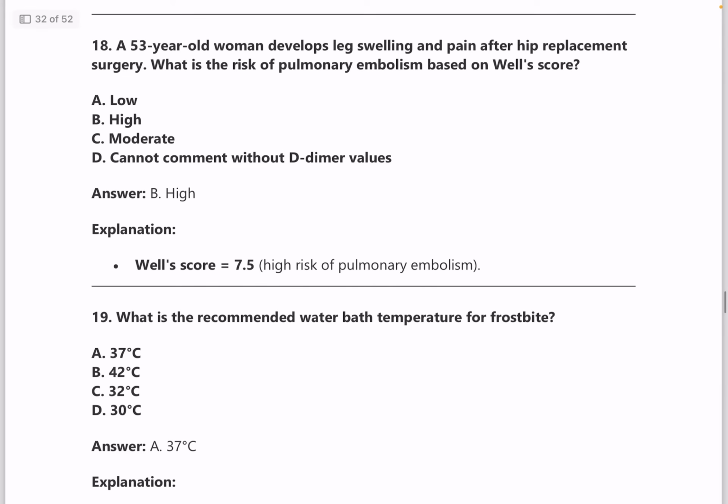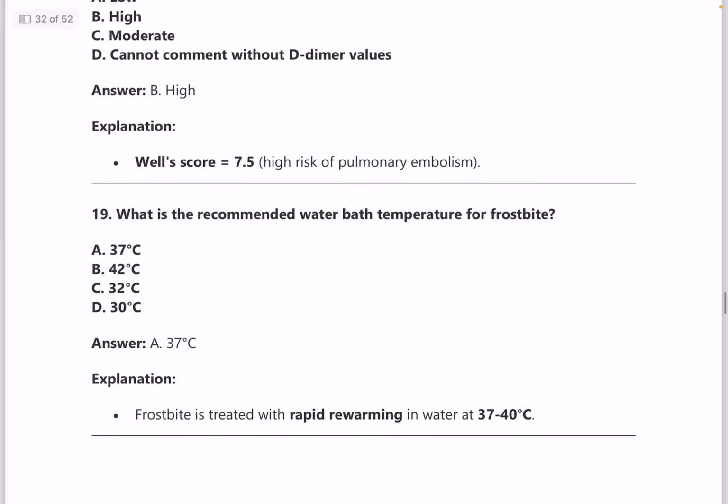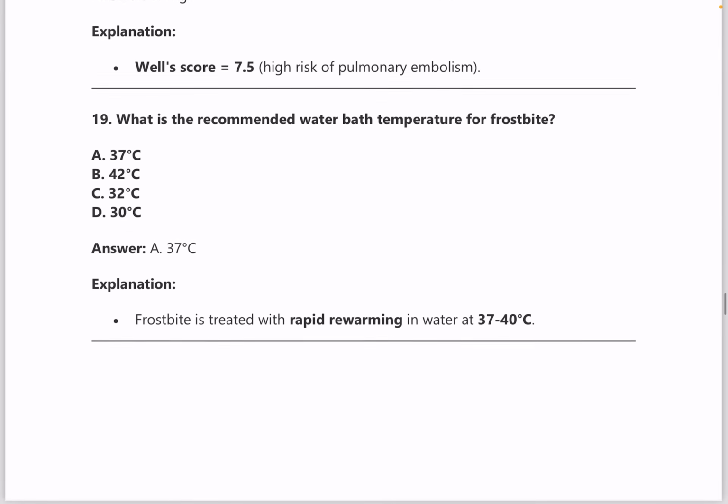Question number 18. A 53-year-old woman develops leg swelling and pain after hip replacement surgery. Risk of pulmonary embolism based on Wells score. Again, it's a scoring and you need to go through it, guys. It's a PYQ, so you can't miss out on it. Learn the scoring. And here it is high because the Wells score is 7.5.